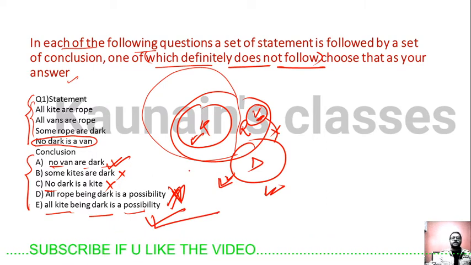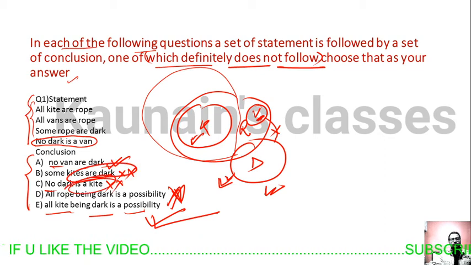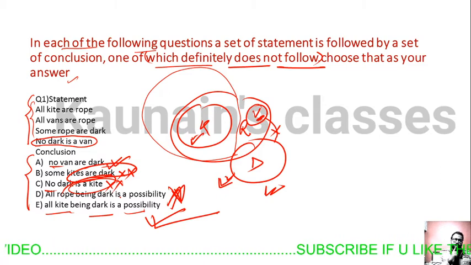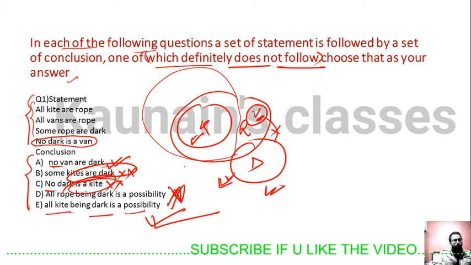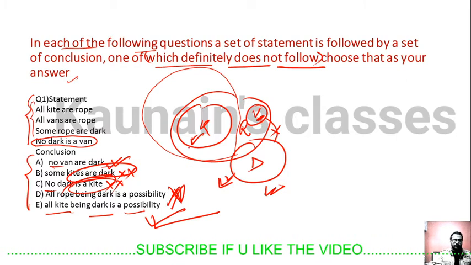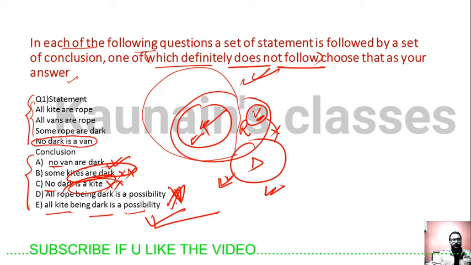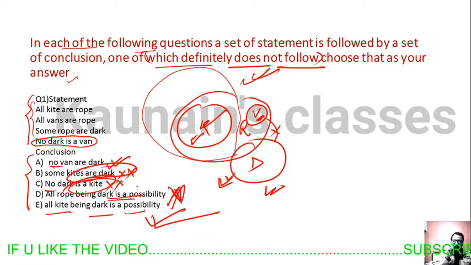Since this statement is true, it cannot be definitely false. For a statement to be one that definitely does not follow, there should not be any possibility case.